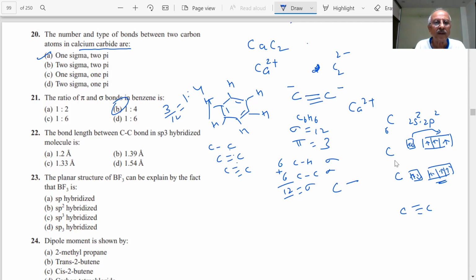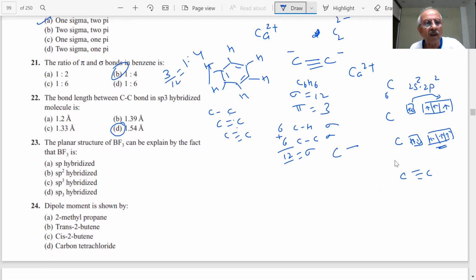For sp3 hybridized, it is 1.54 angstroms. Carbon bond length. That is a single bond.